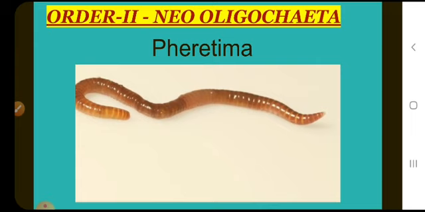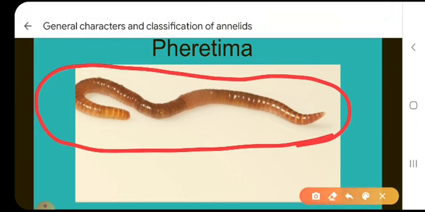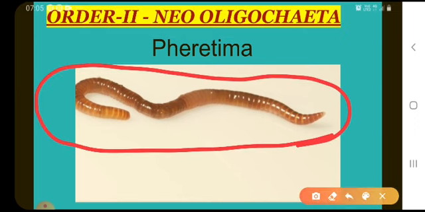Most of these oligochaetes feed on Pheretima. Pheretima is commonly called the earthworm. The earthworm feeds only on dead particles or decaying organic matter, hence it is also commonly called a scavenger. Direct development occurs in earthworms. They participate in external or internal fertilization.